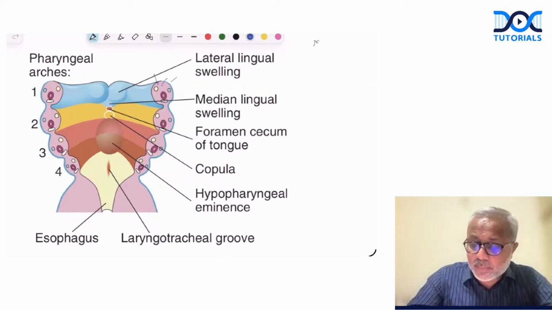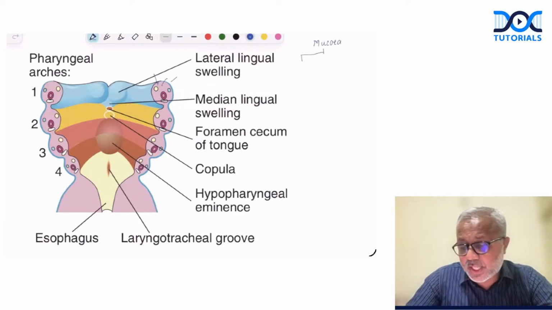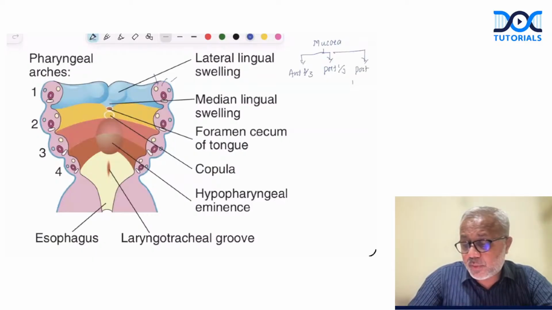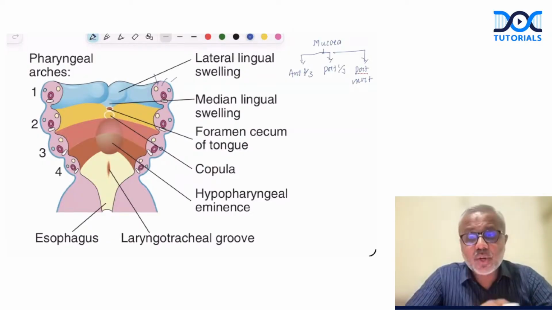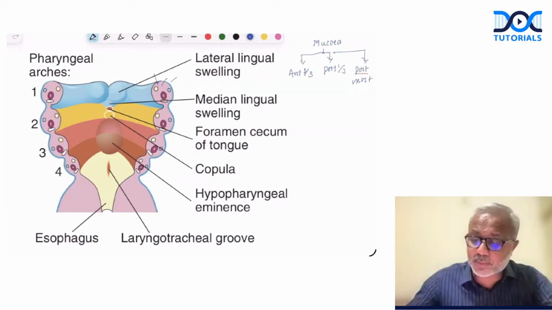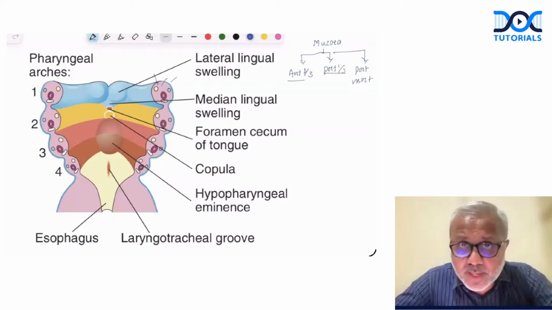So when we talk about mucosa, right, the mucosa takes its origin differently from the anterior 2/3, then the posterior 1/3, and then the posterior most part of the tongue. Done. So how does the mucous membrane of the anterior 2/3 of the tongue develop?